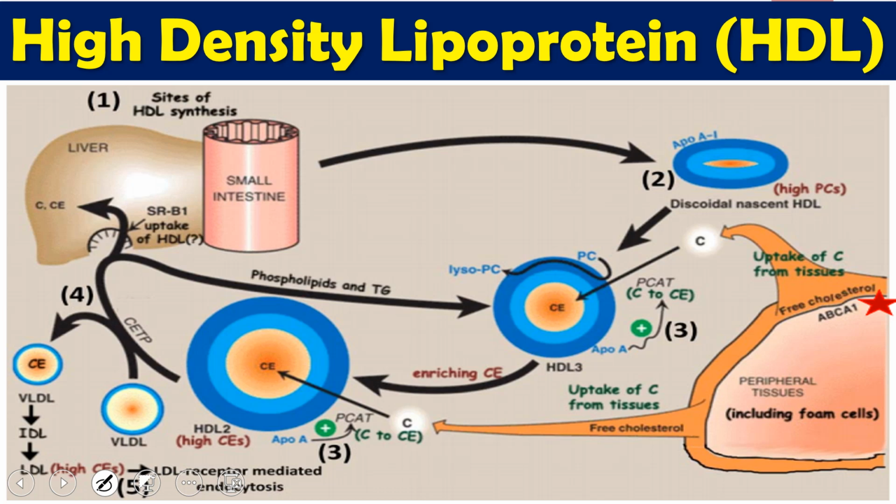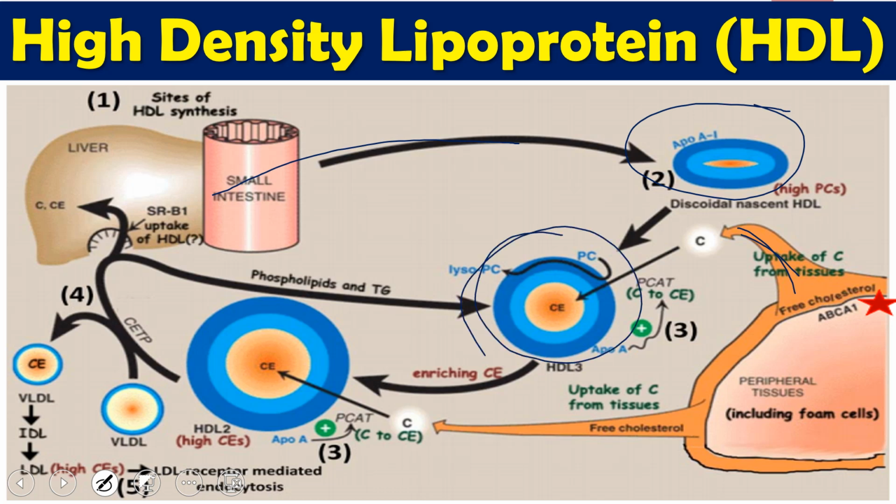That is one of the things whereby lipid deposition at the tissue level is decreased, so it decreases the harmful effect done by those lipids. This is the overall metabolic process of lipids, HDL especially. So HDL is synthesized by the liver in a discoidal shape. Why is it discoidal? Because it has more lipoprotein, with less cholesterol ester. Slowly, in its movement, it gets cholesterol from the tissue into the circulation, and it becomes spherical.